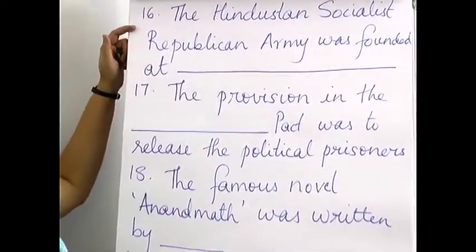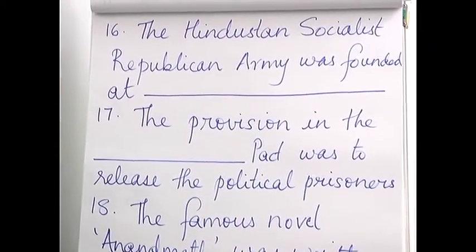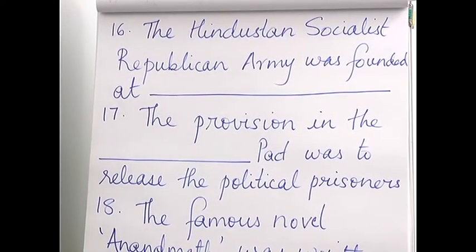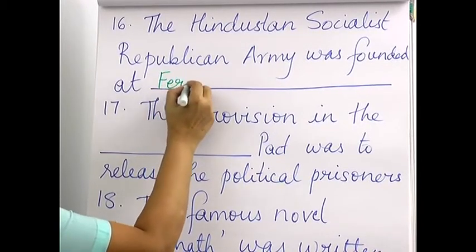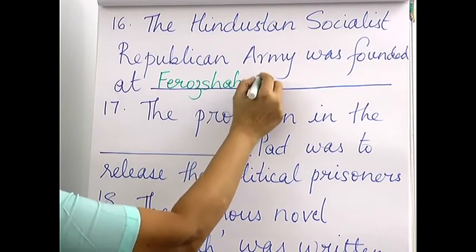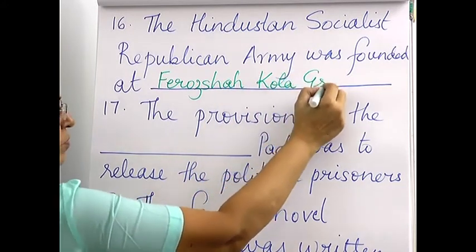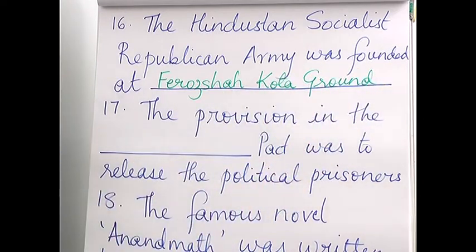The 16th one, the Hindustan Socialist Republican Army was founded at, so now we have to write at which place. So, this was founded at Firoz Shah Kotla ground. All of you must probably know this because they play cricket.